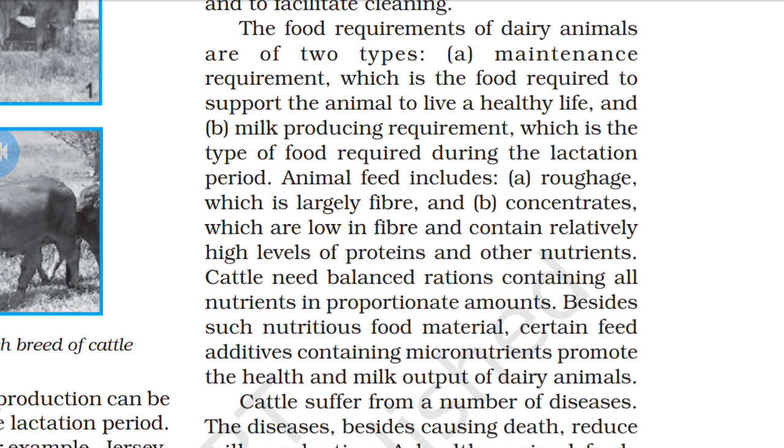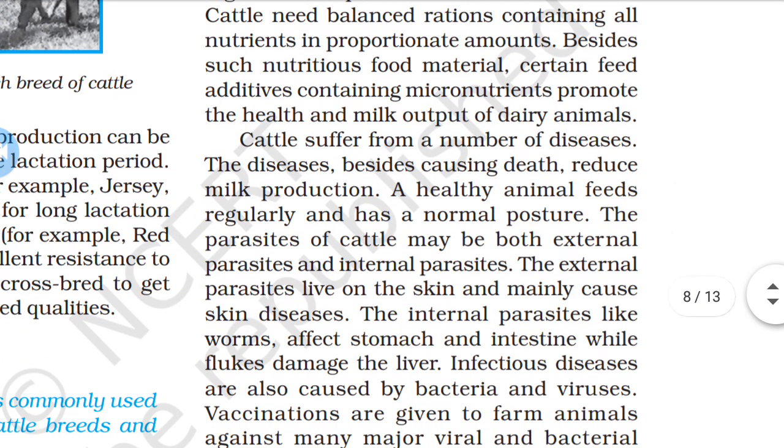Now, cattle, that is cow and buffalo, sometimes suffer from a number of diseases. Sometimes cow, buffalo, goat, sheep, such types of cattle suffer from a number of diseases. Besides causing death, the diseases also reduce milk production during the lactation period.